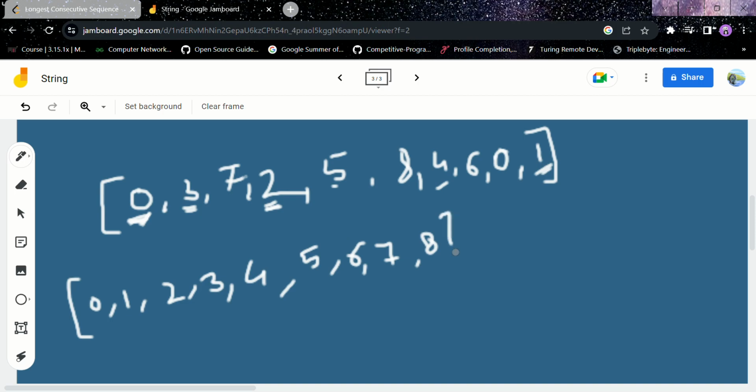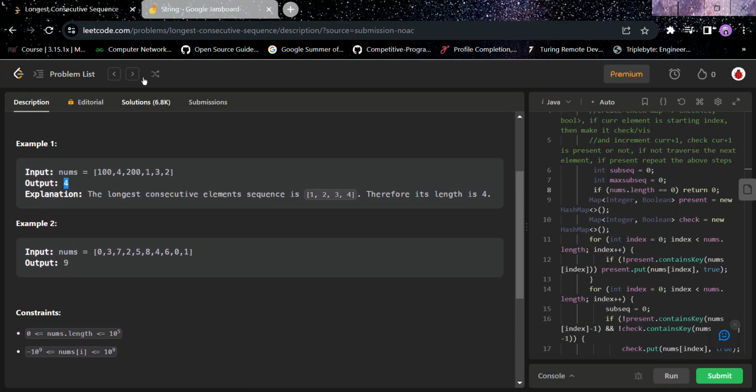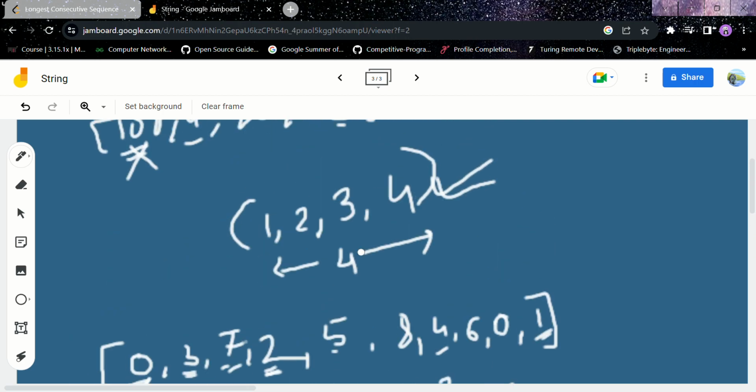So this is our longest sequence. I think all elements are used up here. The sequence is 0 1 2 3 4 5 6 7 8, so the length here would be 9, and the first one was 4.